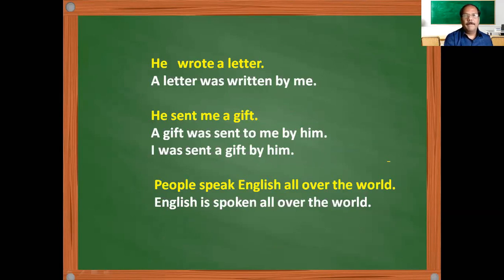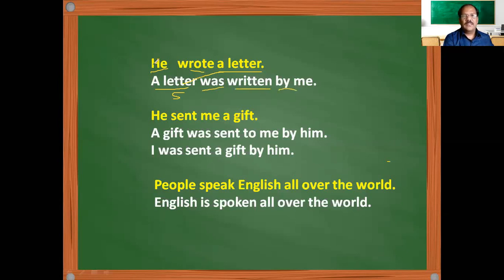So look at, he wrote a letter. Let us do some exercise. He wrote a letter. He is the subject, and wrote is the verb. Wrote what? A letter is the object. So what is our first job? The object should become the subject of the sentence. That means a letter should come here, and wrote is in the past tense. We are writing the past B form was, and wrote, write, wrote, written. Written is the third form of the verb, and we are using by as a preposition.